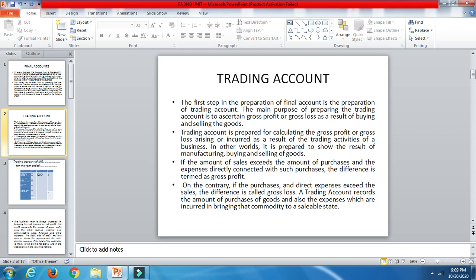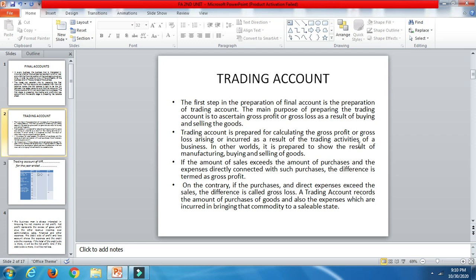So if the amount of sales exceeds the amount of purchases and the expenses directly connected with such purchases, the difference is termed as gross profit. On the contrary, if the purchases and direct expenses exceed the sales, the difference is known as gross loss.